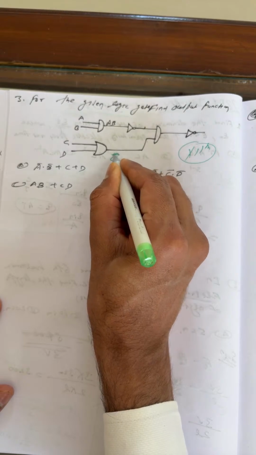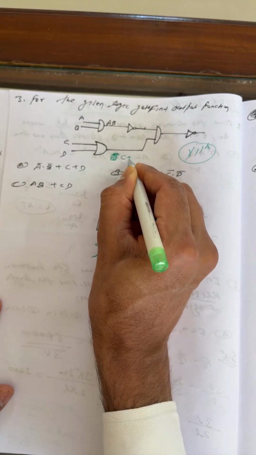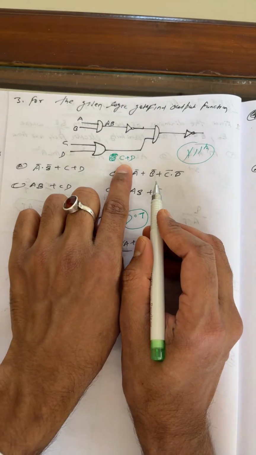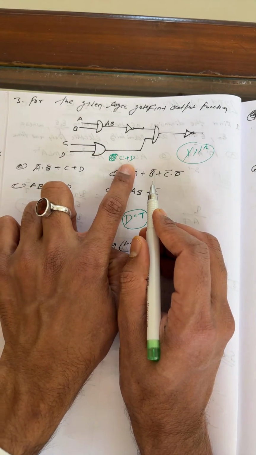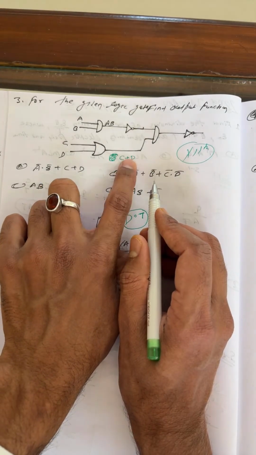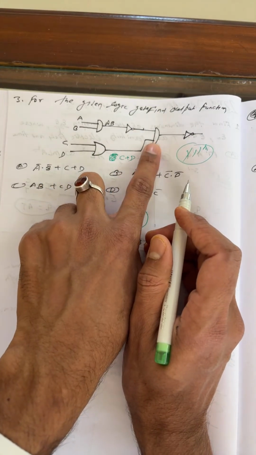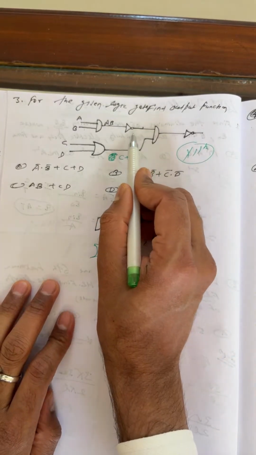What, my dear, this is nothing but a dot. Simple, you can add C plus D. This is C plus D, beta. I can say the input over here, for this logic gate, we are getting output as C plus D. This output acts as the input for here. This is an input only, students.